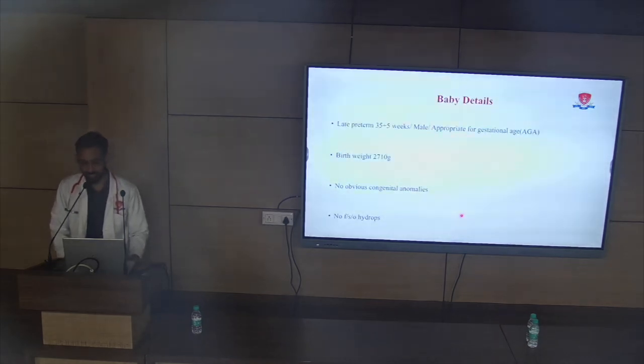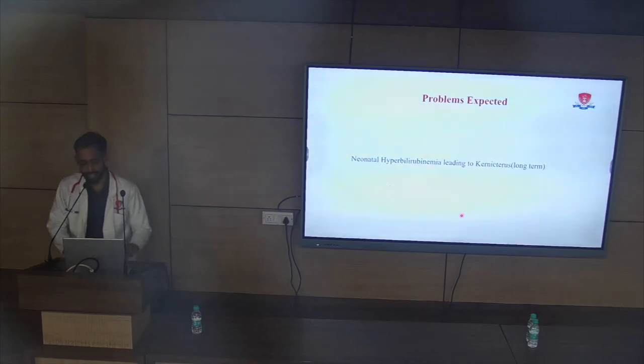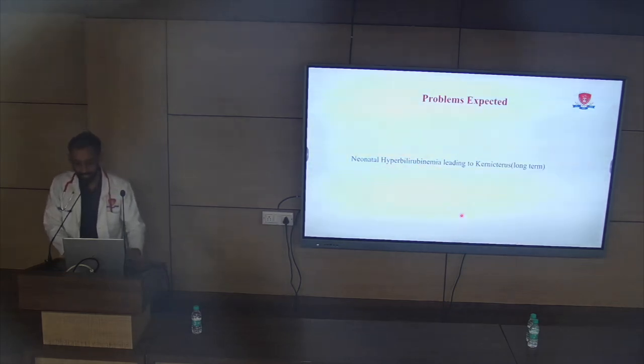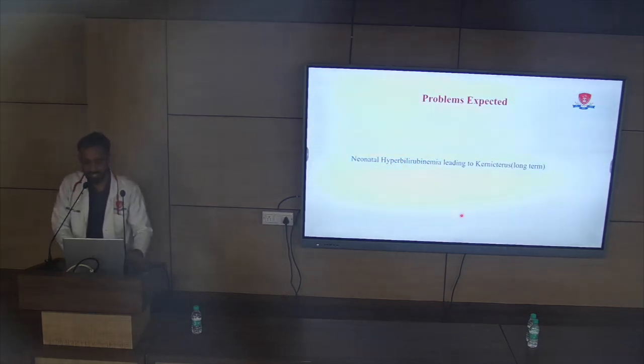It was a late preterm male baby, appropriate for gestational age, and the birth weight was 2.71 kilos. On general examination, the baby had no obvious congenital anomalies, and there were no features suggestive of hydrops. The main problem that we were expecting to deal with in this baby is neonatal hyperbilirubinemia that could lead to kernicterus in the long term if not addressed adequately in time.